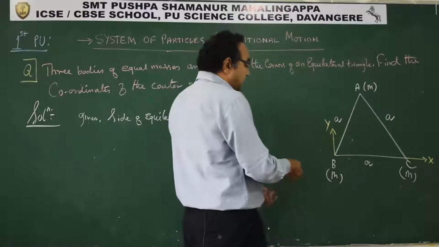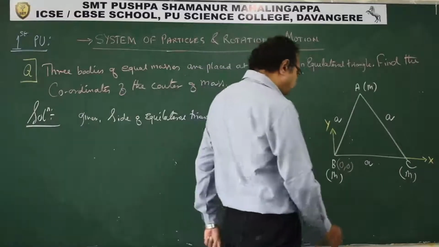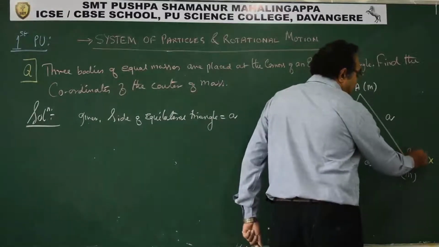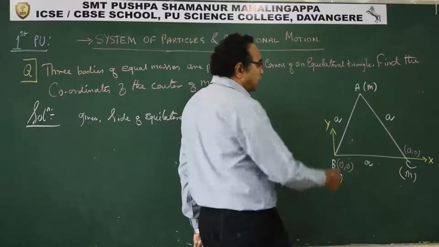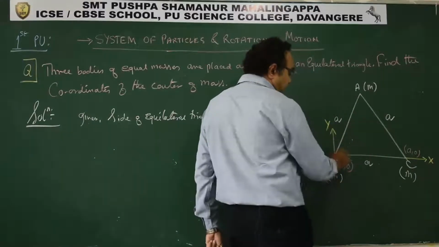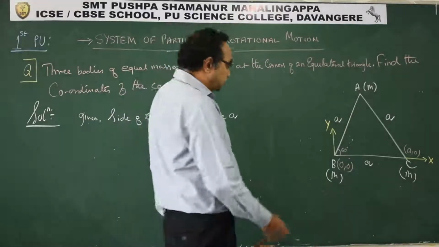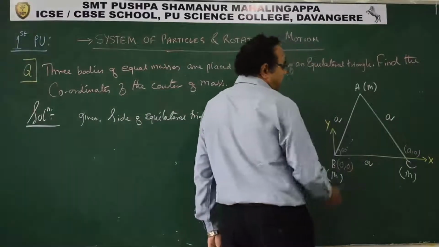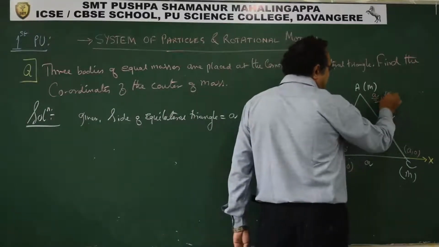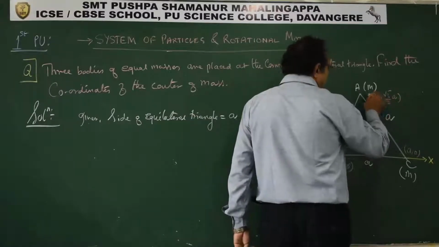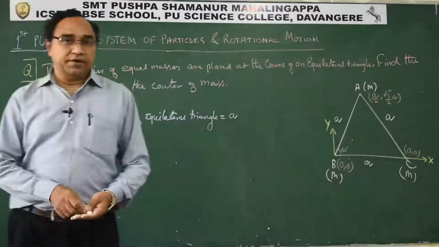So what will be the coordinate of B? 0, 0. What will be the coordinate of C? It will be A, 0. What will be the coordinate of A? Yes, this is very interesting. How to find the coordinate of A? See, this angle is 60 degree because it is an equilateral triangle. So this side will be A cos 60, hence A by 2. And this side will be A sin 60, it is root 3 by 2 A.